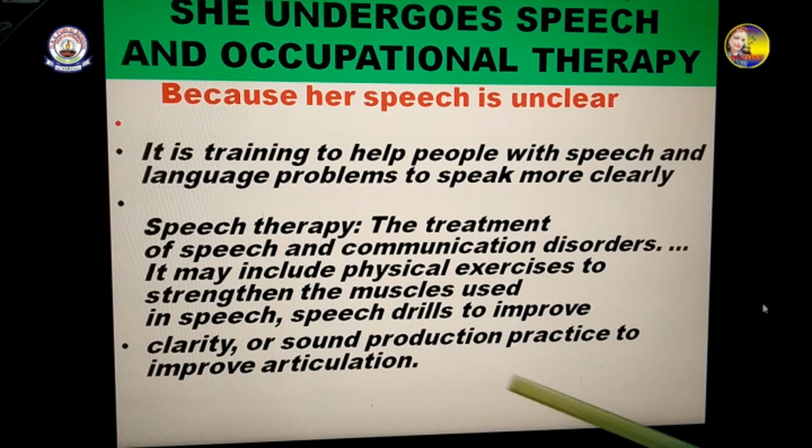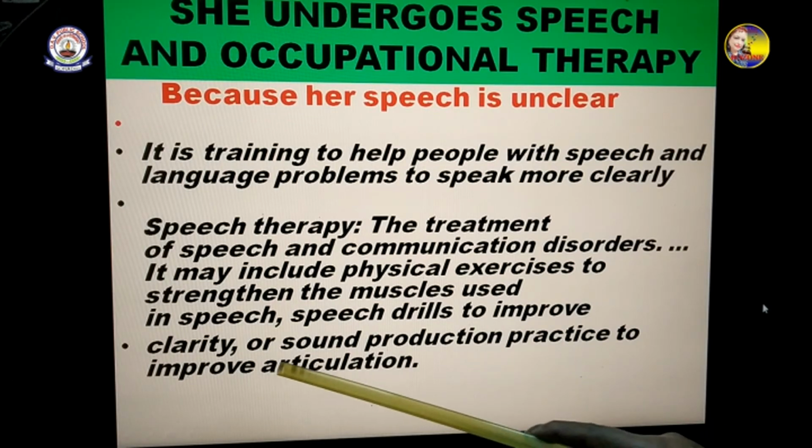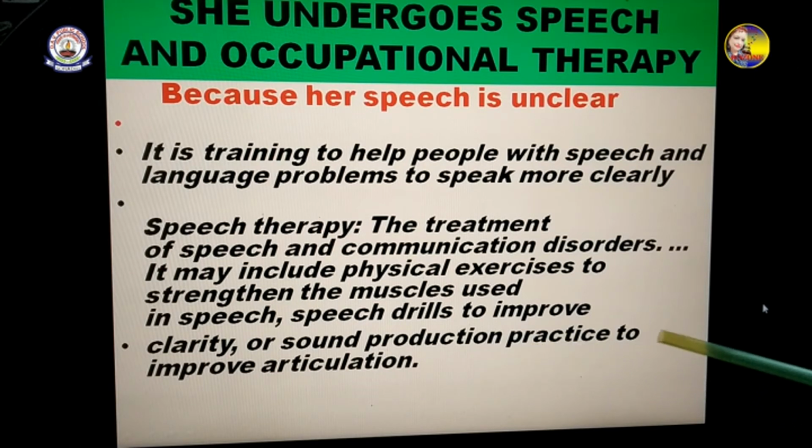For that reason, speech drills and sound production practice are given to them. Improve articulation, like how we are speaking, how clear our voice is, how clear our speech is. In the same way, these children have to have some clarity, something which is very clear so that we are able to understand. For this reason, such type of speech therapy is given to children who are suffering from cerebral palsy.